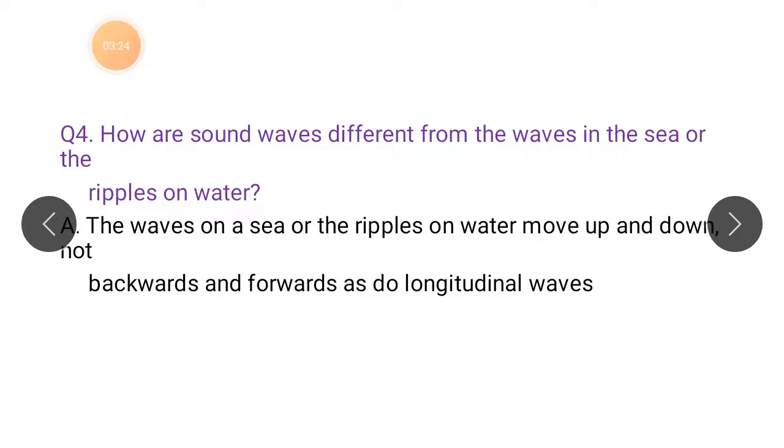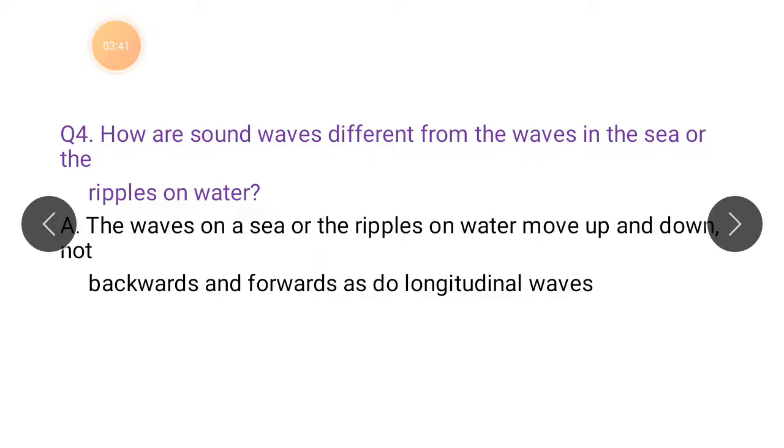Question number 4 is, how are sound waves different from the waves in the sea or the ripples on water? You can see this question on page number 87.